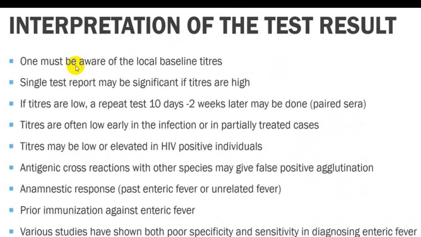So for interpretation, one must be aware of the local baseline titer. A single test report may be significant if the titer is very high. If the titer is low, repeat after 7 to 10 days and look for the rising titer. Titers are often low in an early stage of infection or in a partially treated patient, and may also be low in a person who is HIV positive.